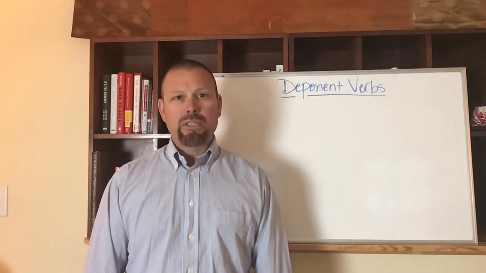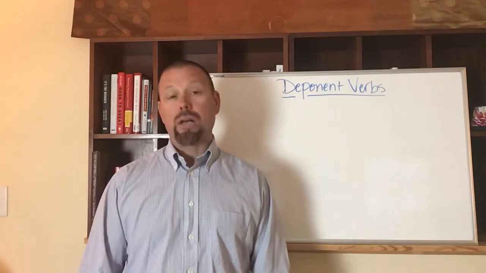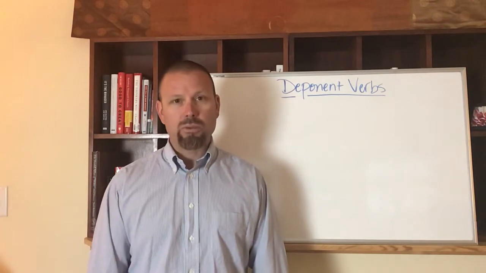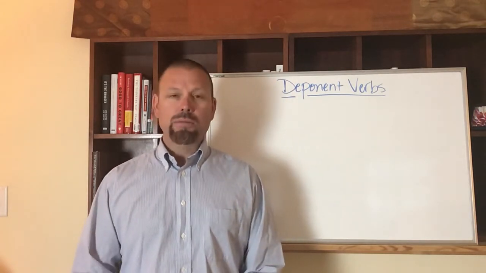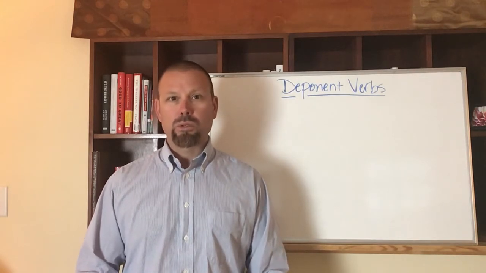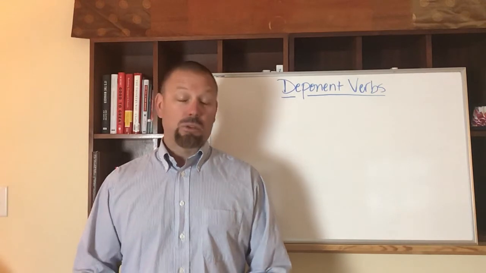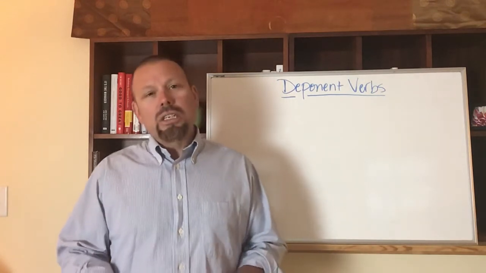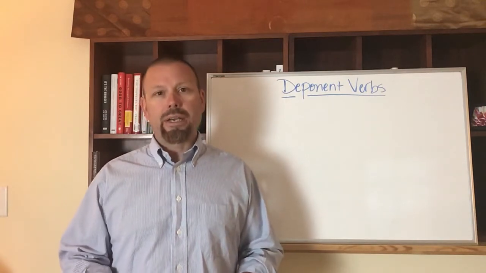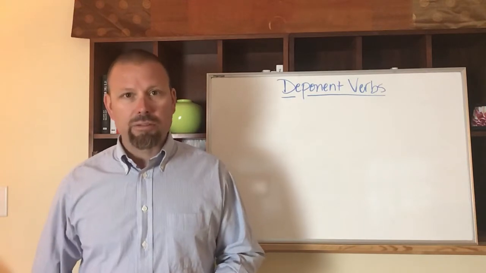Because we're doing the Baucis et Philemon story, which is an old myth, but it's told especially by the poet Ovid in the Metamorphoses. This is one of the nicest myths. It actually has a good ending instead of some poor mortal getting horribly disfigured or transformed by a god. There is a transformation in it, but it's one of the nicer ones. A good love story. But because we're doing that one and the verb to die shows up, I thought I would do a quick review of deponent verbs.